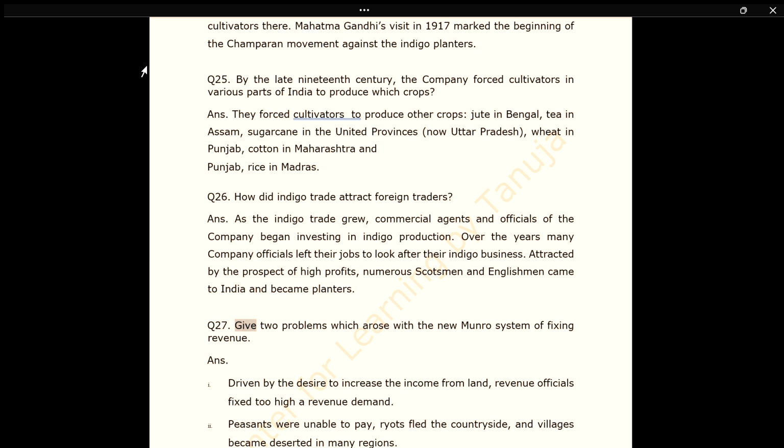Q27. Give two problems which arose with the new Munro system of fixing revenue. Ans.